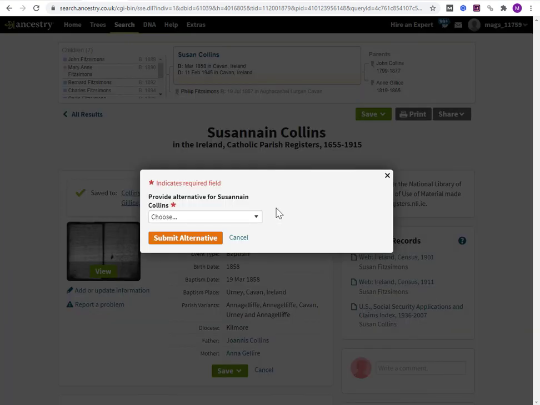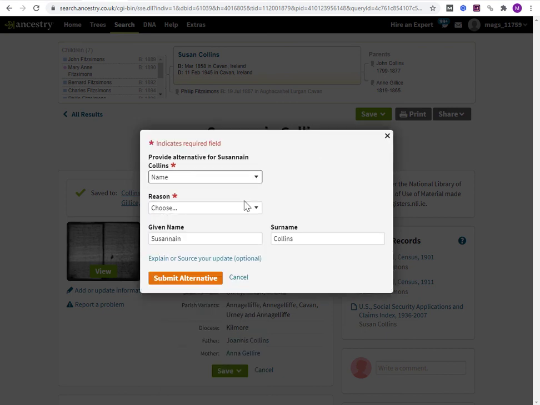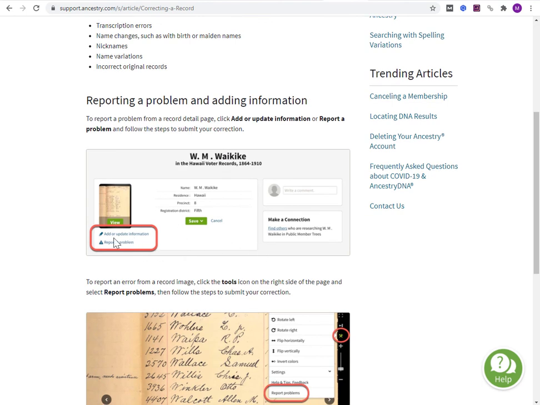Okay, so let's just do it again. Add or update information, choose name, but it's not her name, it's her mother's name. Surely, yes, if I was to submit the correction in the record for Anna's husband, John, or daughter, Susan, where her name is appearing incorrectly, it's not going to be right because it's their name. Ancestry has absolutely zero information really on how to do it. It says click that button and follow the steps. Well, the steps just really aren't clear at all.